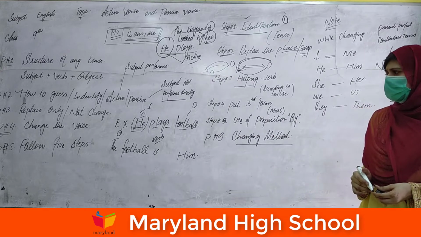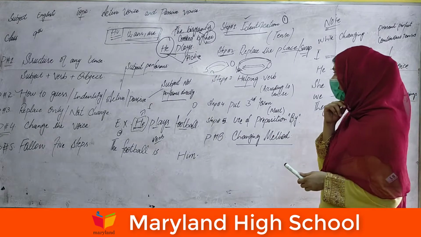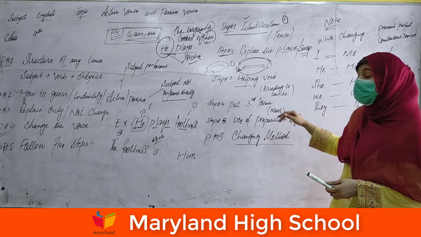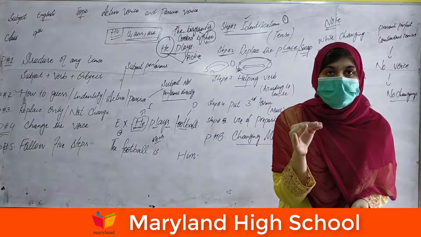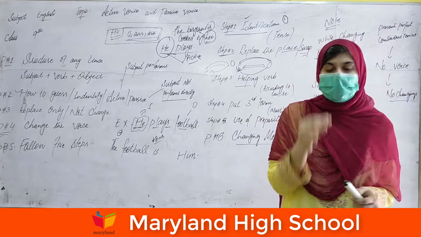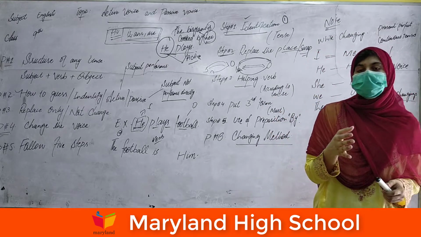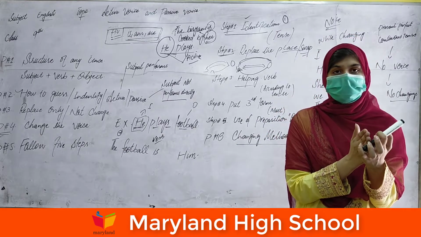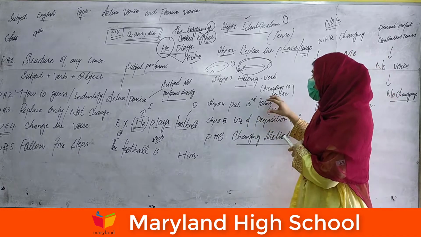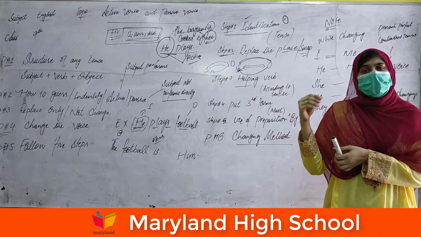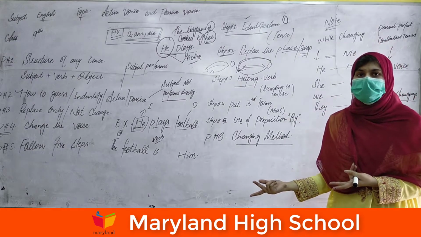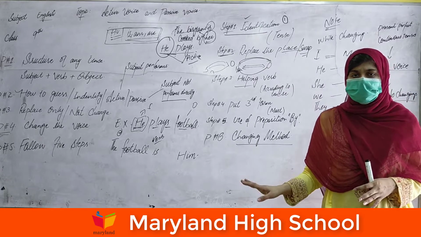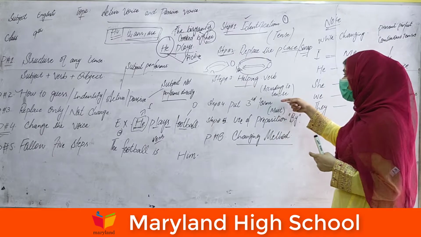Is the sentence completed? No, the sentence is not completed right now. We have done our three steps. Fourth step, put the third form. It's a must. Keep one thing in your mind: when we convert the active sentence into the passive sentence, we just use the third form. In any case, if we already have the third form, then we use the third form. If we already have the second form, in any tense, any structure, then we have to use the third form. The third form is necessary.